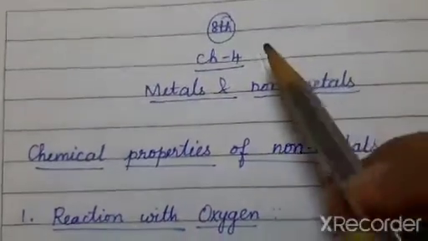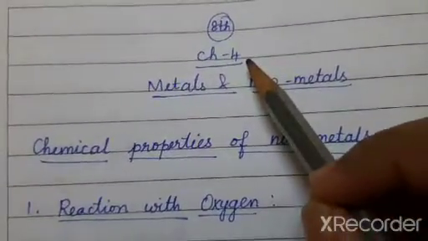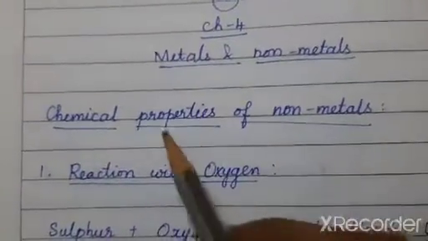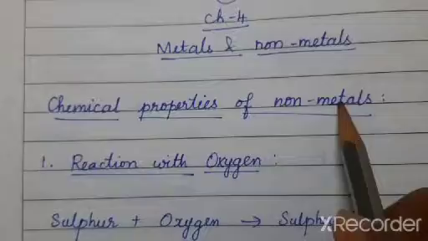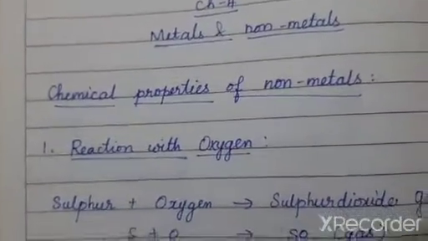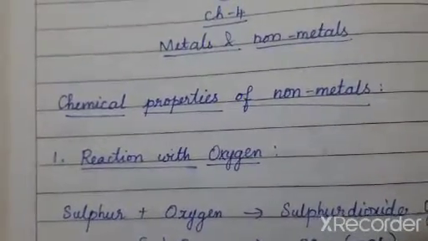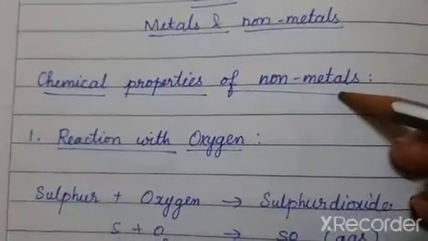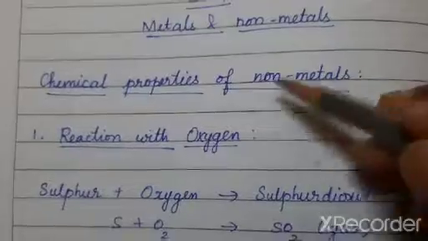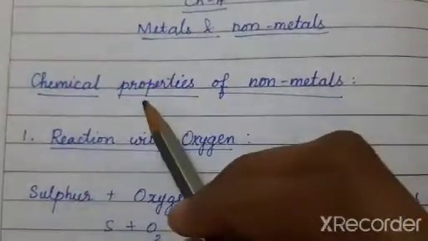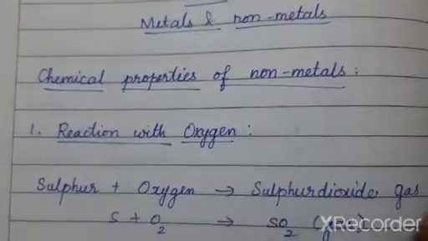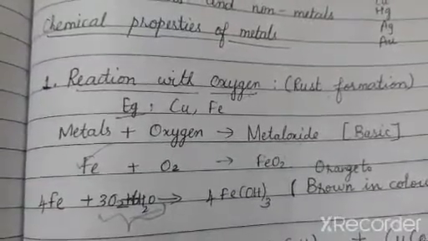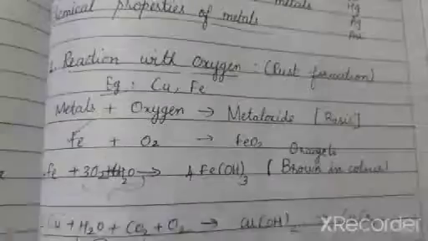Good morning, children. Today we are going to see Chemistry Chapter 4, Metals and Non-Metals. In the last class, we discussed the chemical properties of metals. I would include that link also because it was taken before term 1. You can watch that and then come back if you want to recall. Today we are going to compare and discuss the chemical properties of non-metals with those of the metals.